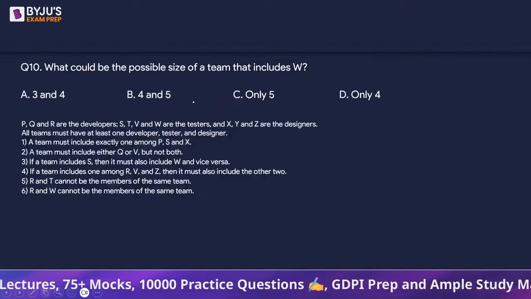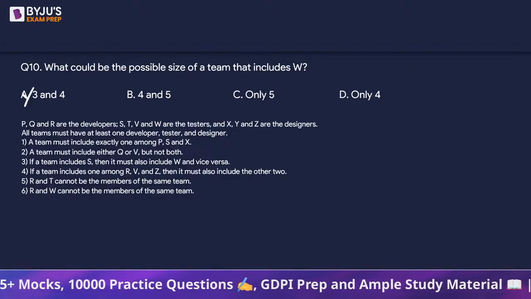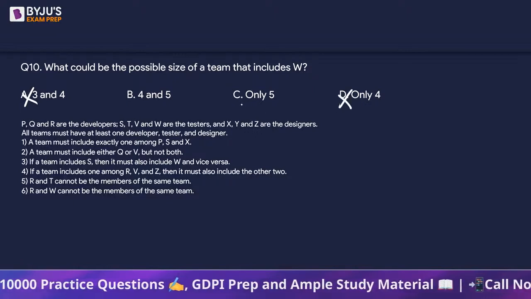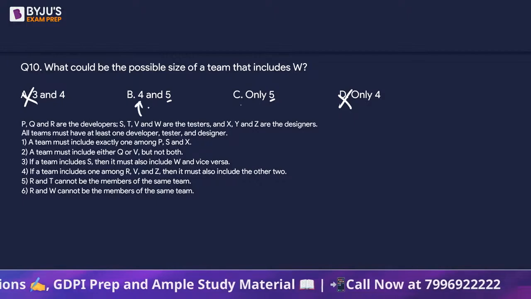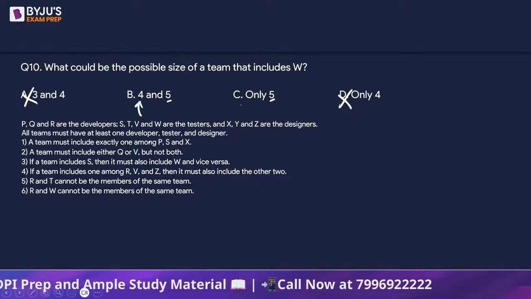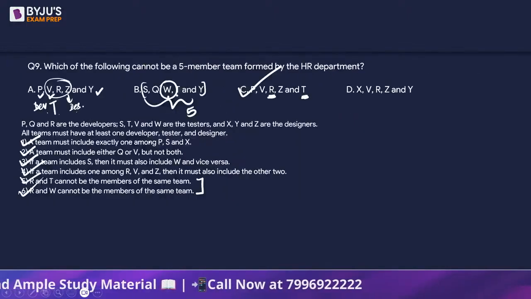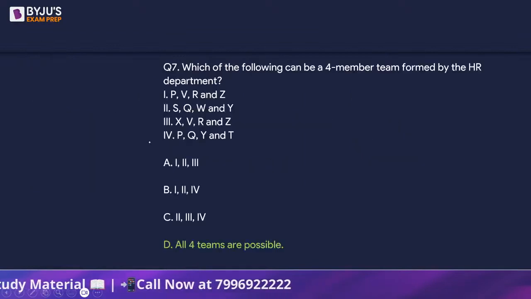Right? We can definitely make it. So, the answer is not option A and D. It's going to be B or C because it's a team of size 5. Now, we have to find out, can we form a team of size 4? Let's use the previous questions. That's exactly how we should be using them.